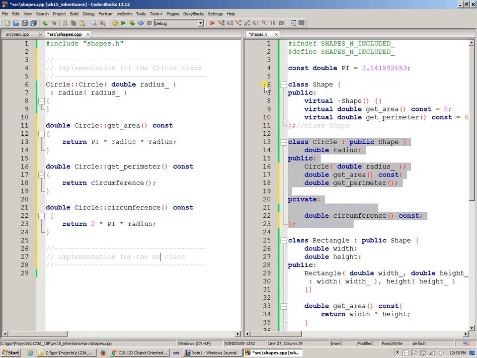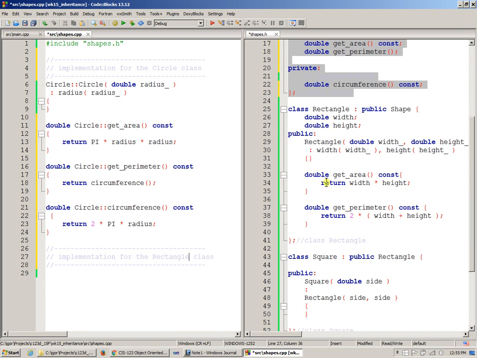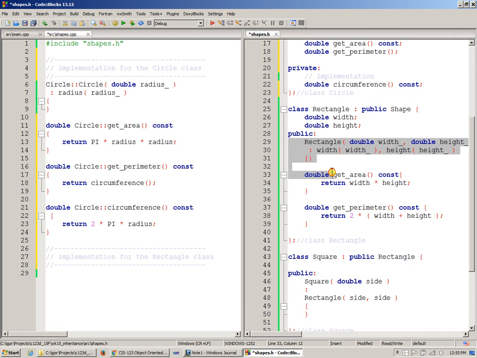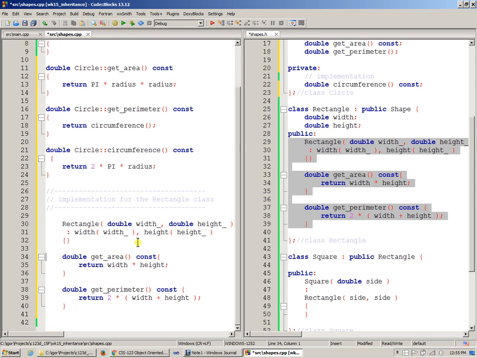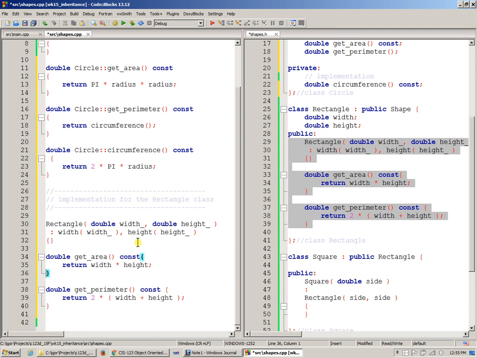Similarly, I can do this with the rectangle, right? So this time I will make it happen just like in one shot, like take all of this, Control C, copy it, paste this in my implementation file, and obviously I need to say that this rectangle thing is the constructor of the rectangle class.